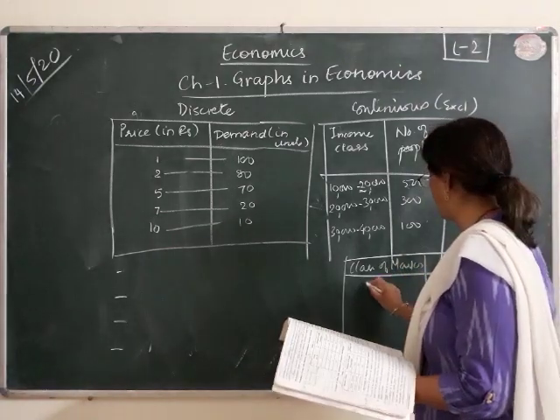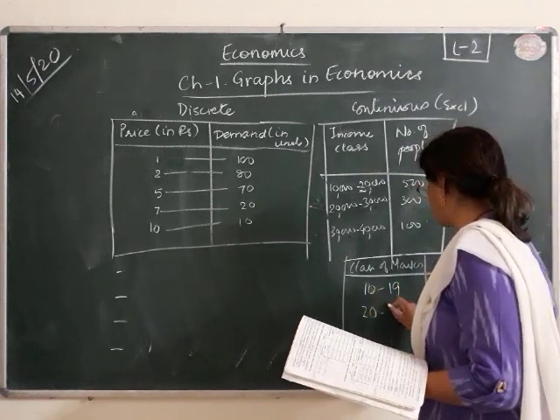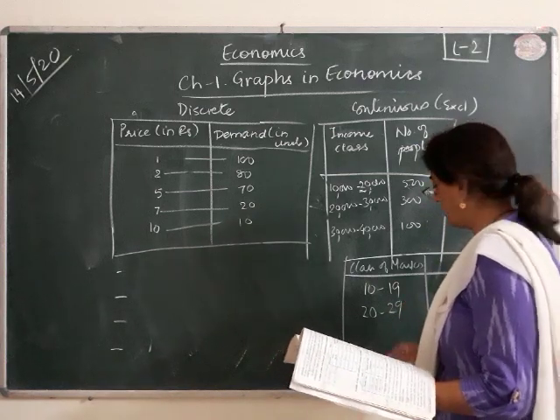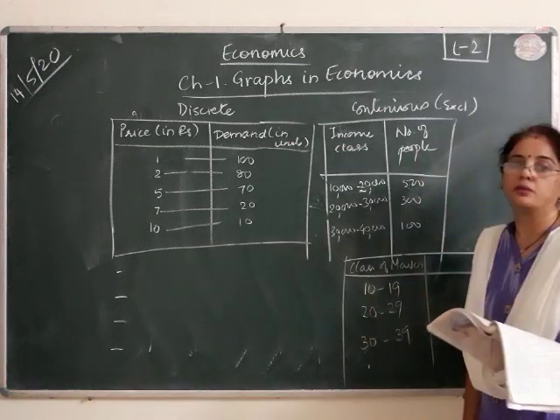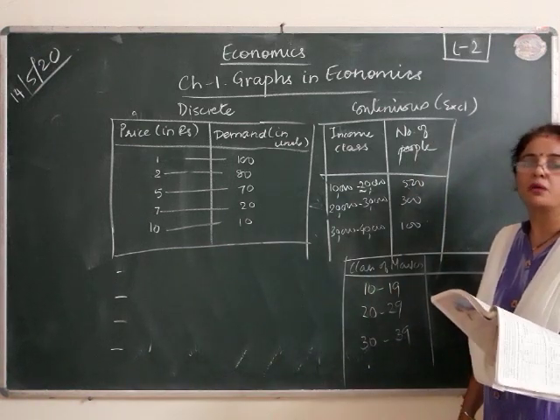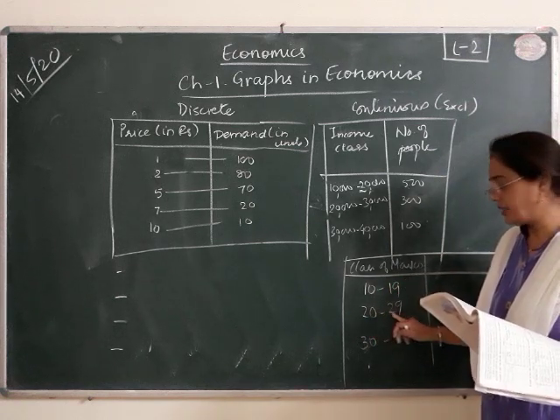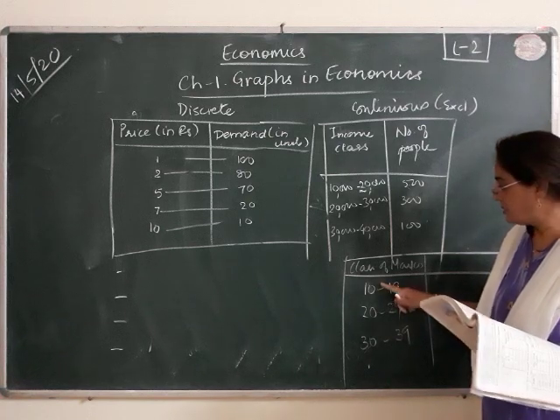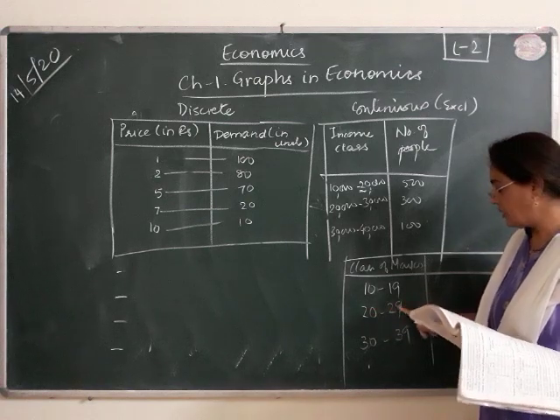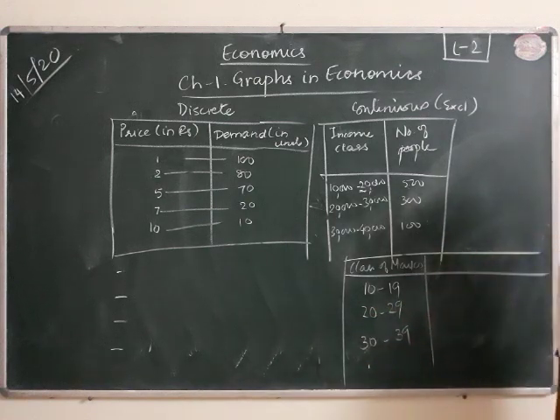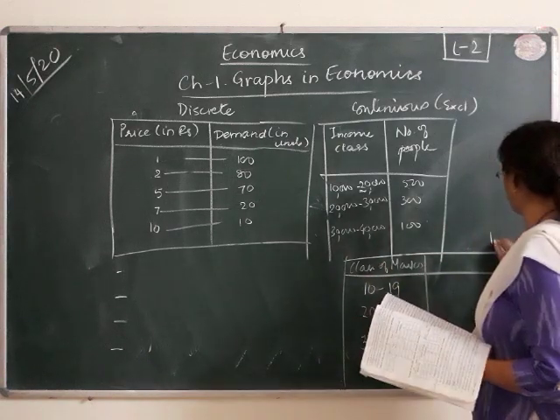Class of marks 10 to 19, 20 to 29, and 30 to 39. Now this is very much clear. A person who is getting marks up to 19 will fall here, 20 to 29 here. That means the one with 19 goes in this range, the one with 20 goes in this range, 29 in this range, and 30 in this range. It is very much clear. So he has not been excluded anywhere. He is included in one of them. So this will be inclusive.